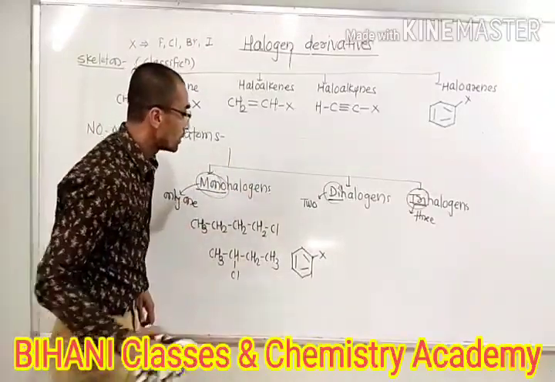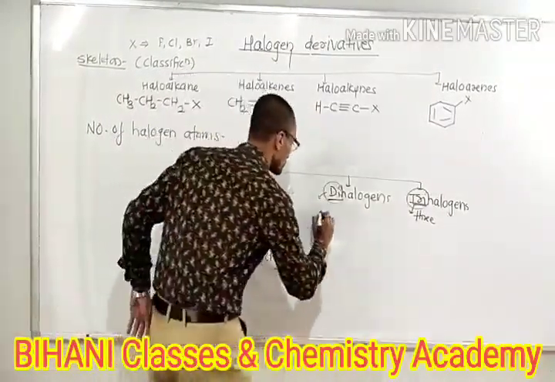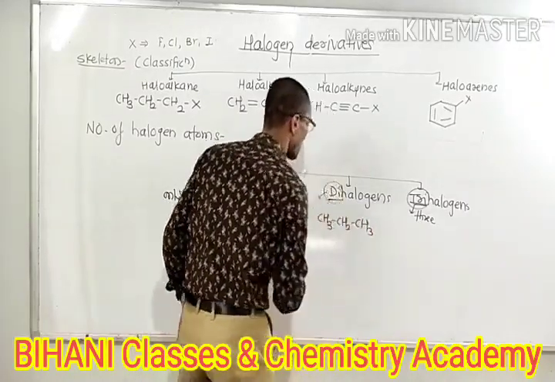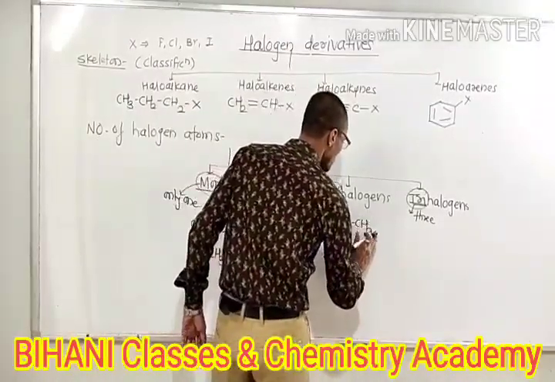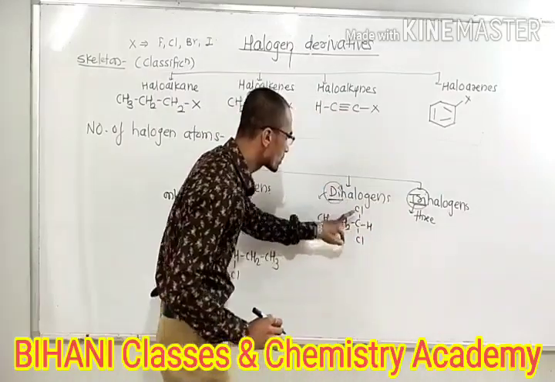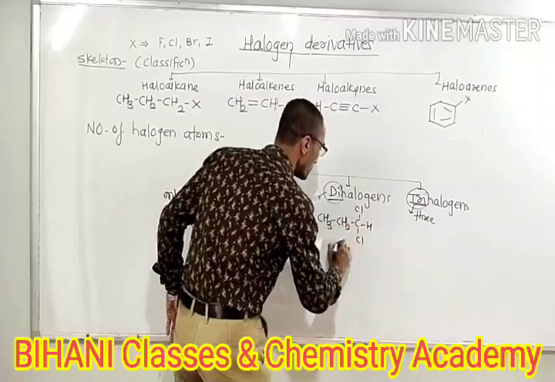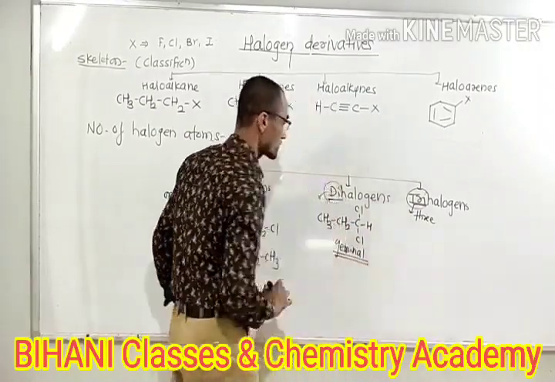Like this, consider compounds that consist of two halogen atoms. Suppose we take CH3CH2CH3. This one is the parent alkane, propane. Suppose we replace hydrogens from the terminal carbon by Cl. This is a dihalogen, with two halogen atoms. This one is the geminal dihalide. Geminal, because two halogen atoms are present on the same carbon atom.